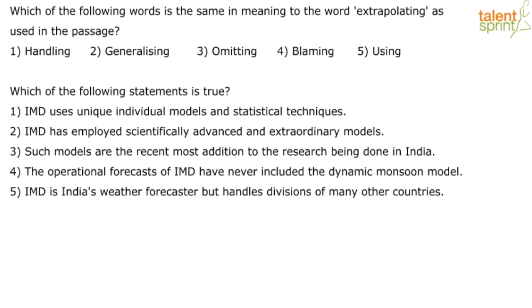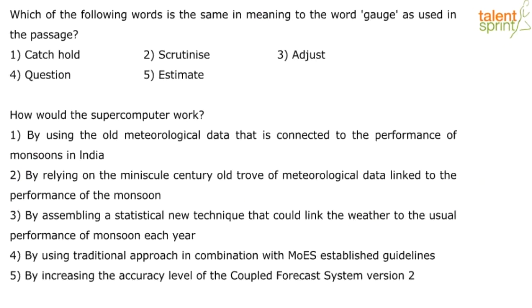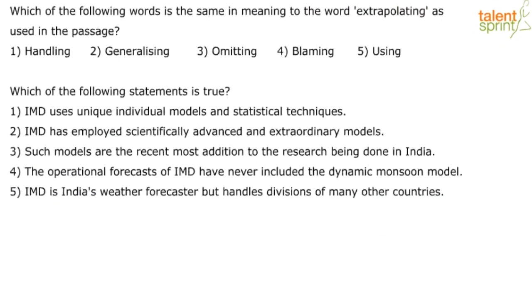Right? It is India's weather forecast, but the passage doesn't give any information on whether it handles other divisions of many other countries. That's not there. So we can safely say option 4 is true. Okay, how would the supercomputer work?